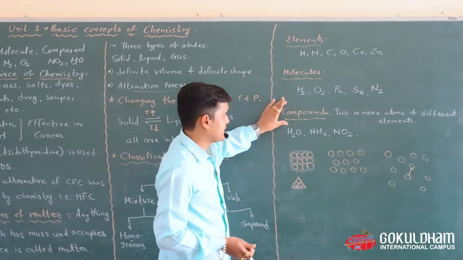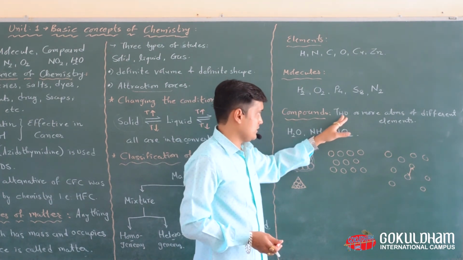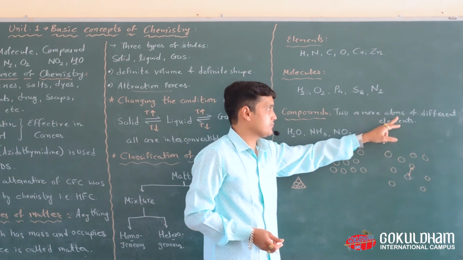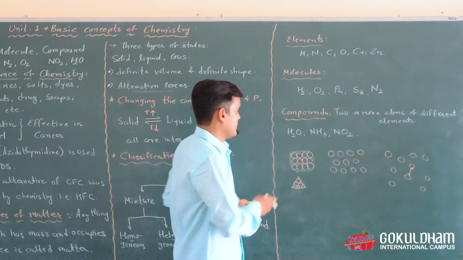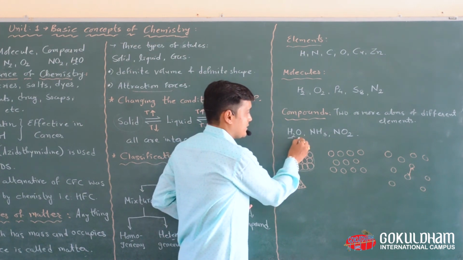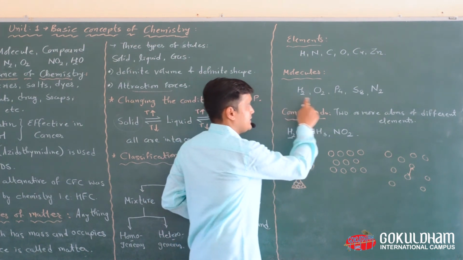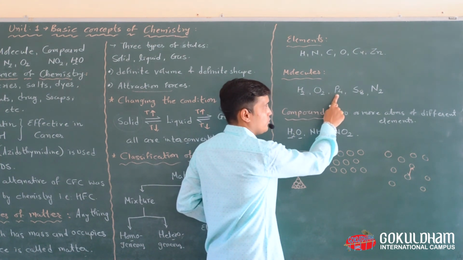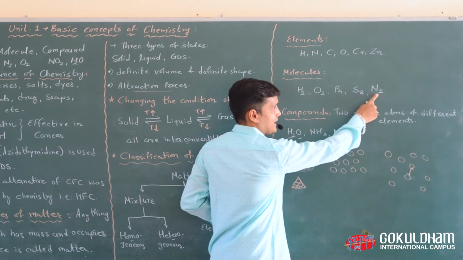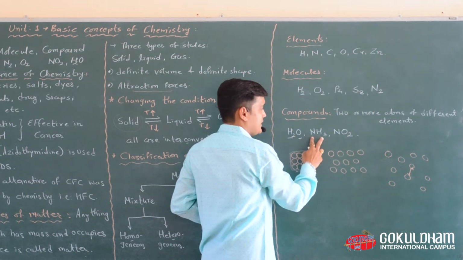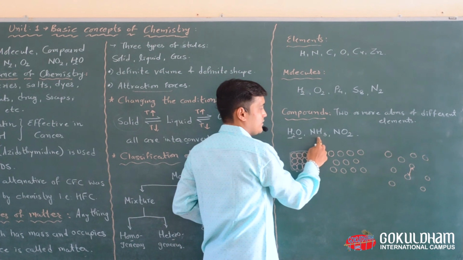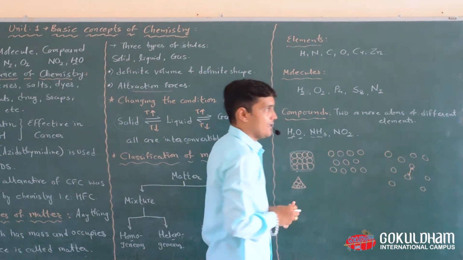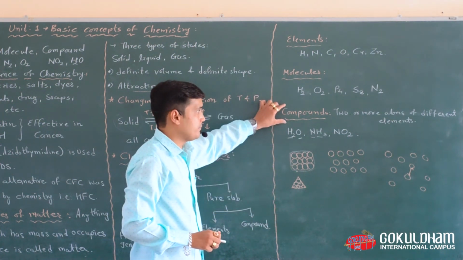And in the compound section, two or more atoms of different elements combine. Means first is hydrogen and another one is oxygen. In these cases, hydrogen, oxygen, phosphorus atom 4 times, sulfur atom 8 times, nitrogen atom 2 times. But in this case, nitrogen is 1 time and hydrogen is 3 times. So different atoms are used to form the compounds.